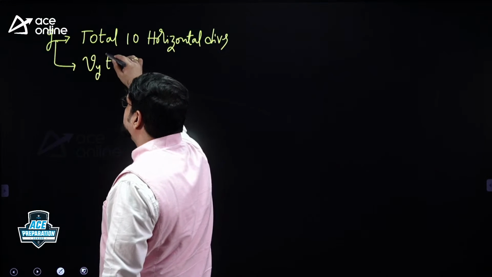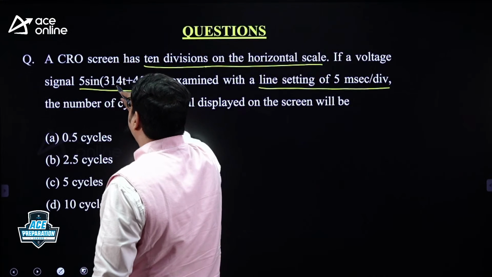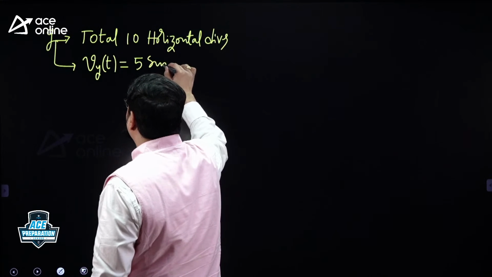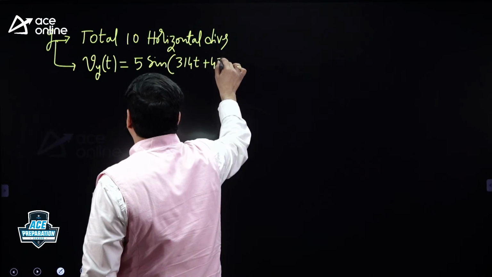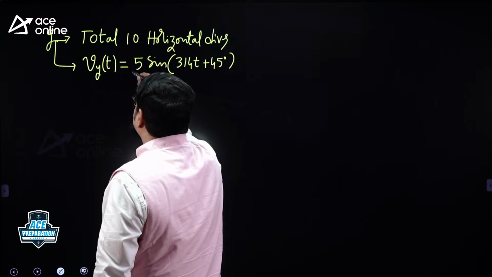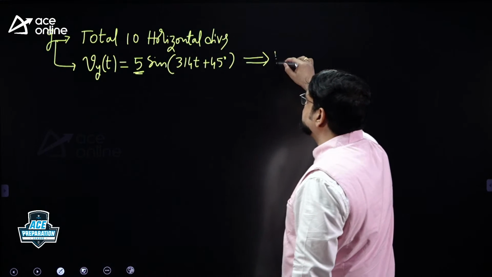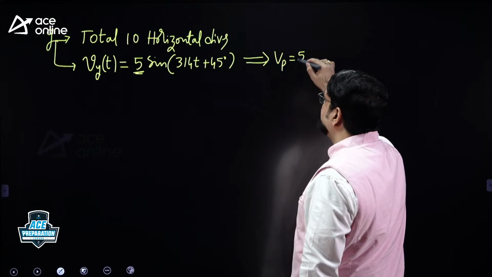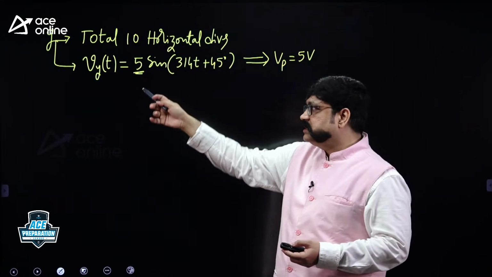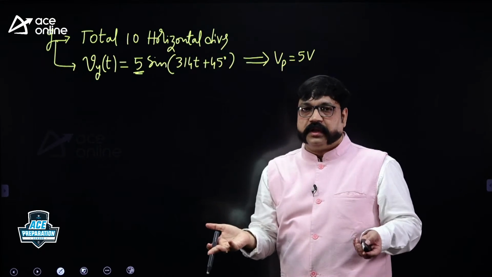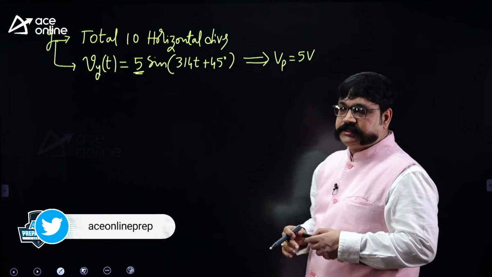The voltage signal that you are sensing, that unknown signal, is 5 sin 314t plus 45 degrees. So please understand what is the meaning of that 5 volts? Peak voltage is given to you. Actually it is an unknown signal, strictly speaking. In the lab session, the signal they mention here is an unknown signal. In lab you don't know, you have to measure, strictly speaking, right?